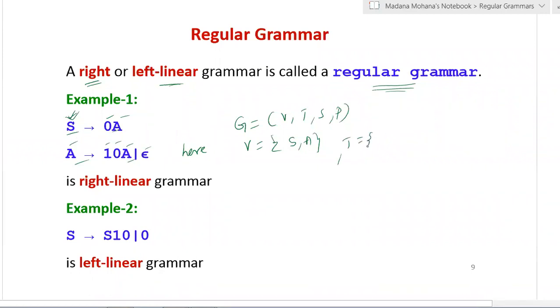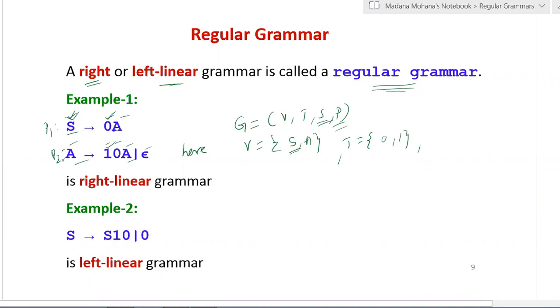Whereas terminals are all lowercase letters. Lowercase letters means small a to small z, or digits 0 to 9, or some operators also you can consider as terminals. Now here 0 is there, 1 is there, again the 1 0 combination. So this is a combination of 0 and 1. These are all the terminals. S is the starting variable, which belongs to V. Now P is the productions. This is production 1, P1. This is production 2, P2. So now this is a grammar.